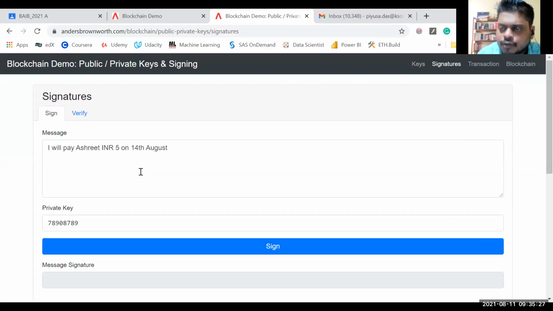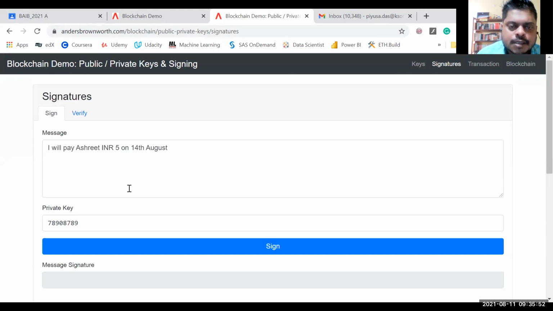This public key, 043E19, whatever the digits, is known to everybody. If I am in a blockchain and you are in a blockchain, they will not know that Piyush is there, or Ashrit, or Ankita, or Alisa, whoever those 45 people are. But they know that these are the public key addresses, the public keys of the persons who are available on the blockchain. This is known to everybody.